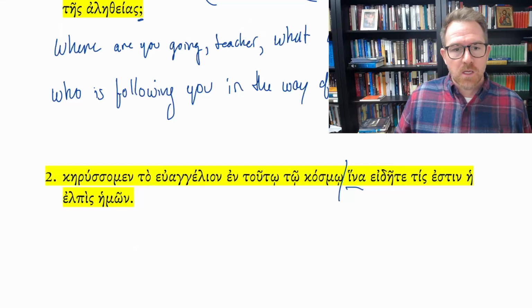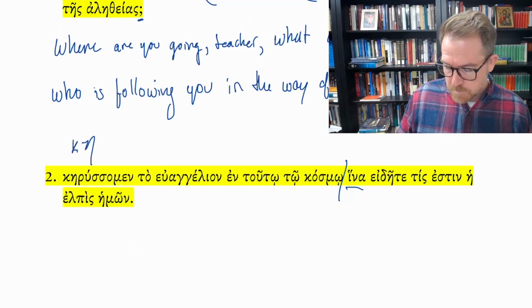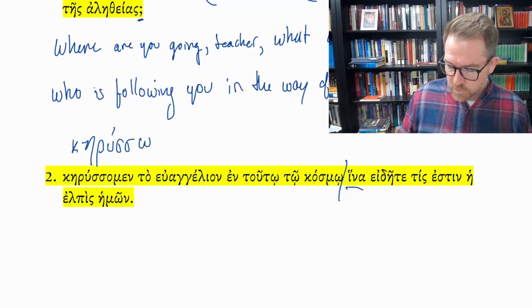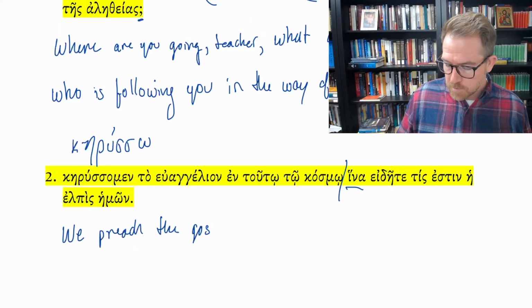So, kerusomen, from keruso, I preach, I proclaim, first person plural, we preach, ta euangelion, the gospel, en touto, in this world.